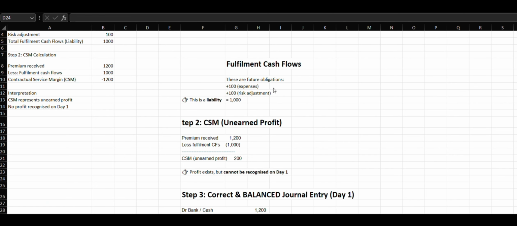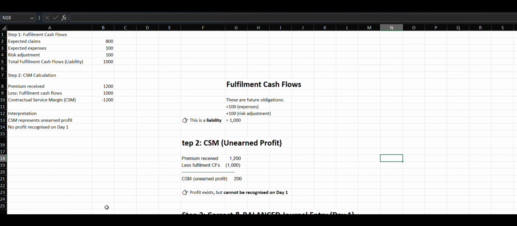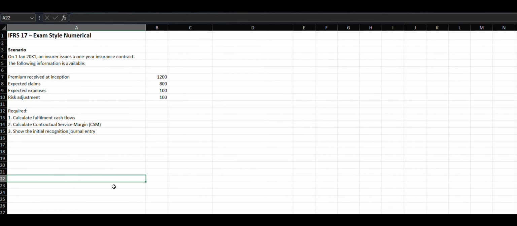Let's try to understand this IFRS through a numerical example. For this, I have switched to Excel from PowerPoint. The question is in an exam question style. The scenario is: on 1st January 20x1, an insurer issued a 1-year insurance contract.